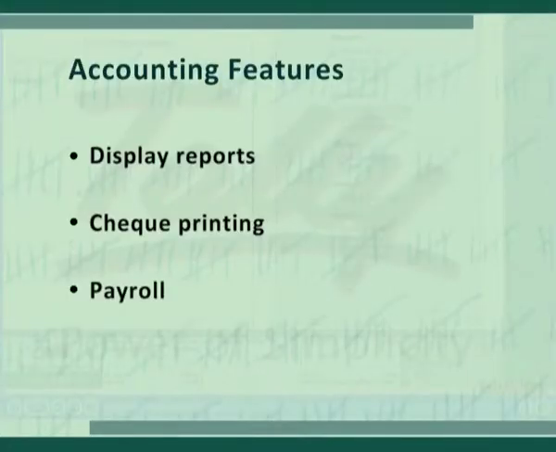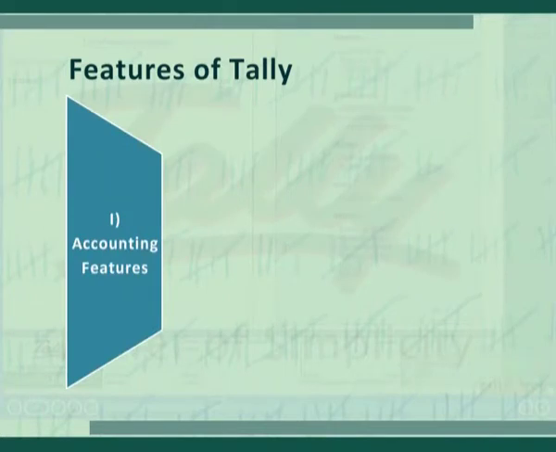Next feature is check printing. Tally allows the user check printing facility. The last feature is payroll. Tally automatically calculates salaries and it also generates pay slips of the employees. All these are the accounting features.